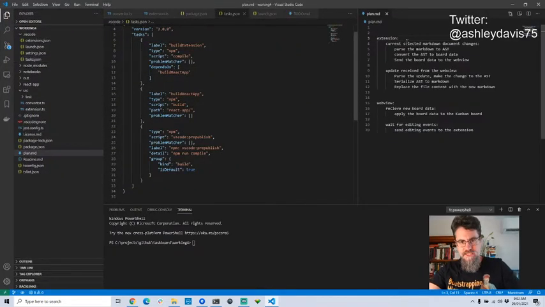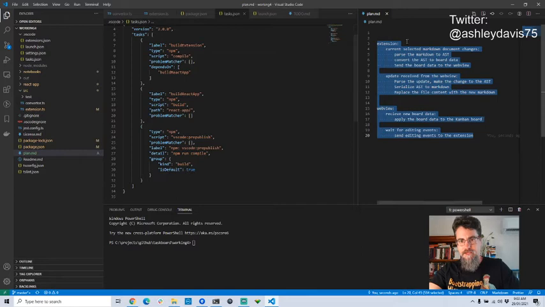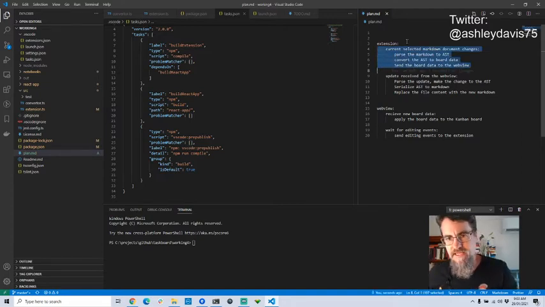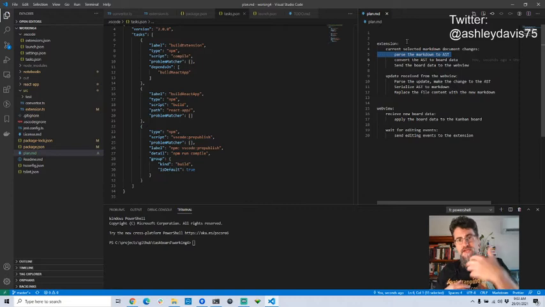So in the last session we made this plan for how we get to the end product. I pretty much got through the first part of that, which is basically whenever the current selected markdown document changes in Visual Studio Code, we then parse the markdown to an abstract syntax tree. That's a data structure in memory that represents the markdown file. We convert the AST to Kanban board data, so that's something that we can pass across to the web view. So that's what we're doing here, send the board data to the web view.